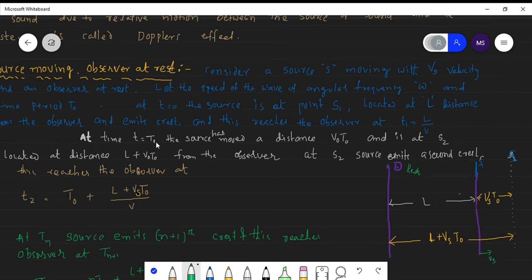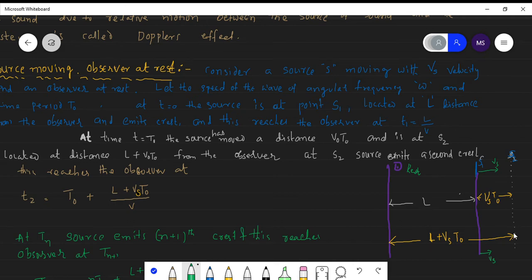But at t equal to T naught, one more crest is released from the source, but the source is not at the same position. Why? Because the source is moving with velocity Vs away from the observer. Therefore the distance travelled by the source is Vs into T naught. Then the total distance is L plus Vs into T naught.